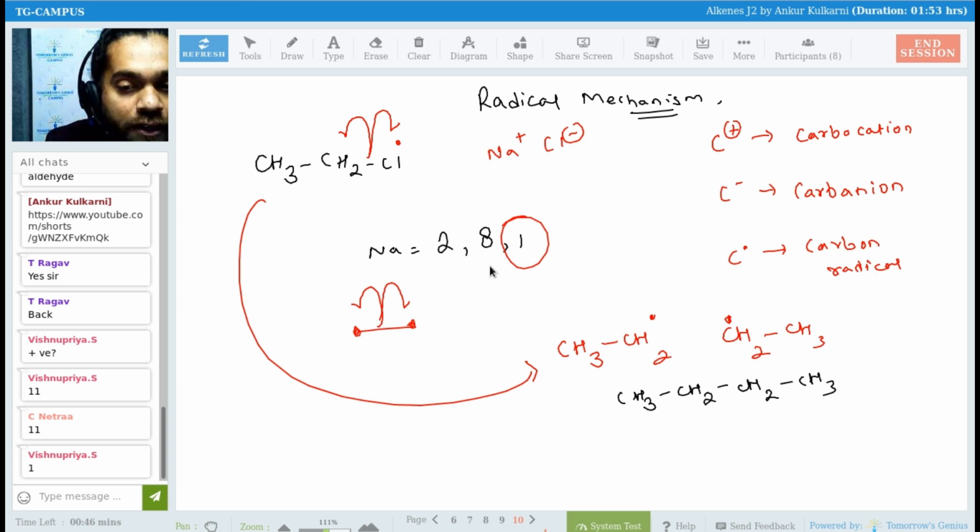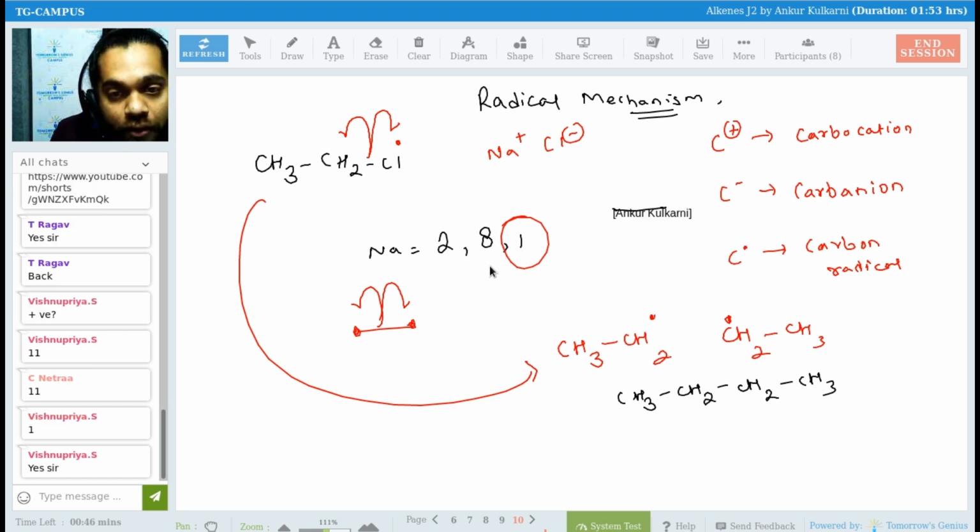Is it clear, everyone? Yes, obviously, two radicals will form a bond. That is a covalent bond. What is a covalent bond? One electron from each of the carbons forms a covalent bond. So they form a covalent bond.